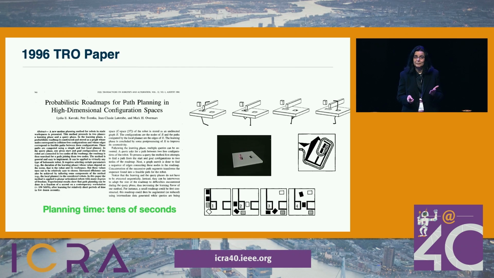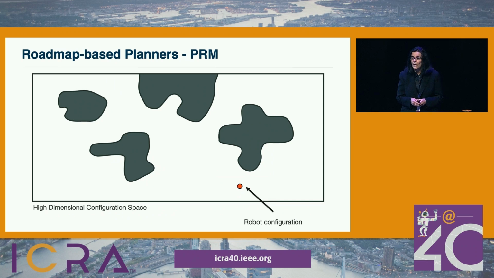Planning times, tens of seconds. How did we solve this problem? Well, we built on the idea of configuration space of Lozano-Perez and Wesley. This is the space of all possible placement configurations of the robot. Every degree of freedom adds a dimension. The robot is a point in that space. We don't know what the obstacles look like.